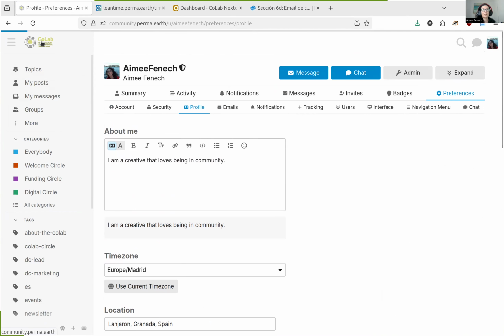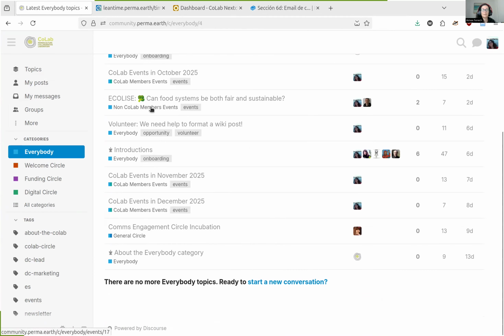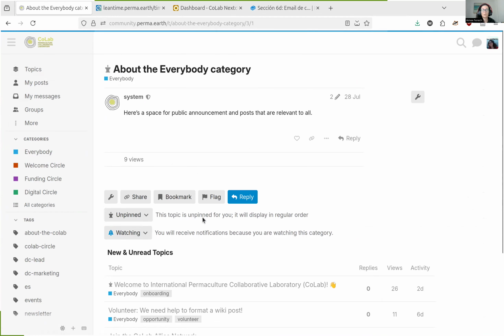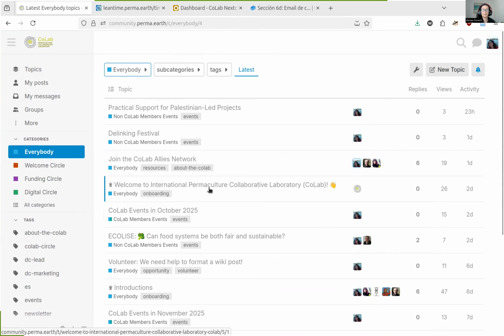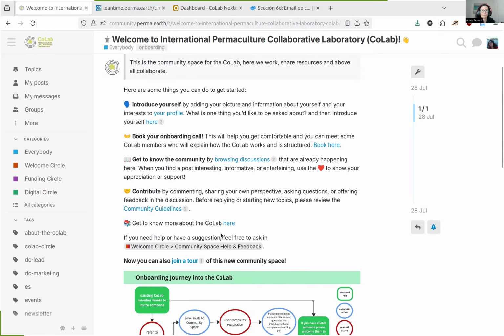I'm also going to assume that you have gone to the Everybody and that you have read the About Everybody category. There's also a welcome post here, welcome to the CoLab post, which gives you in detail information about how to get started into the space, including introducing yourself, booking an onboarding call, and getting to know the community and how you can contribute.